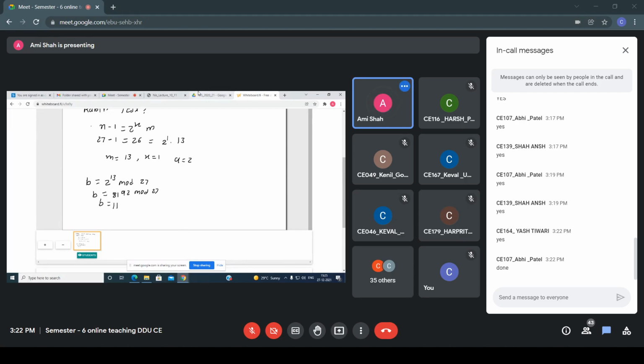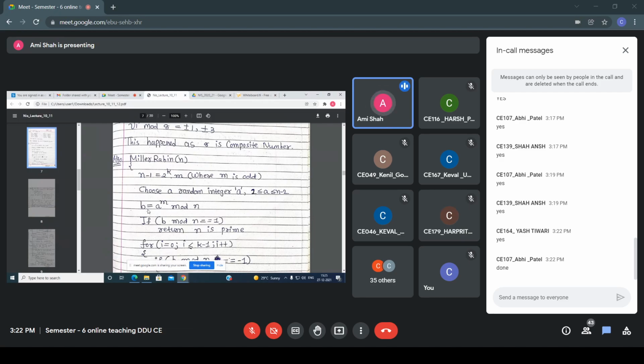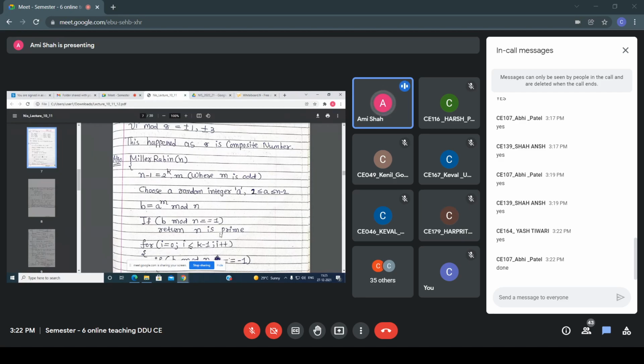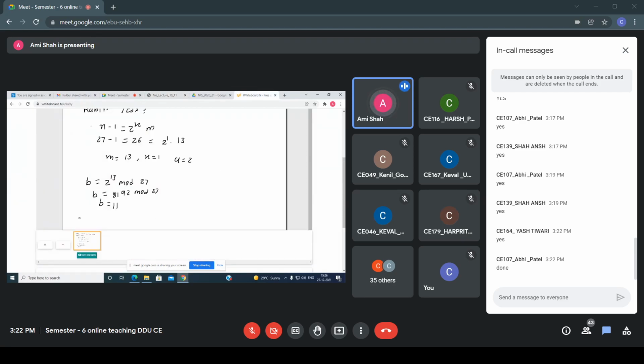Now see, what is the next step? Once you calculate this b, you have to check whether b mod n equals 1. What answer am I getting? 11. So I'm not getting 1. If it is 1, then you can say that probably the number is prime, but we are not getting this. So b is not congruent to 1 mod n. Right, I can write it in this way.